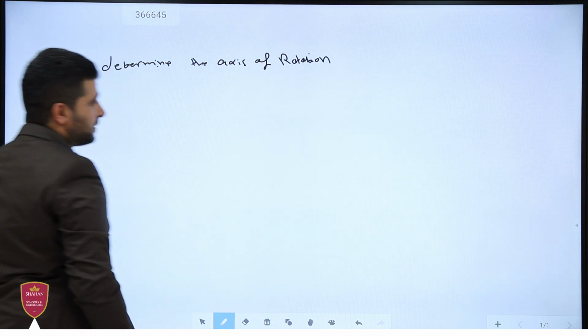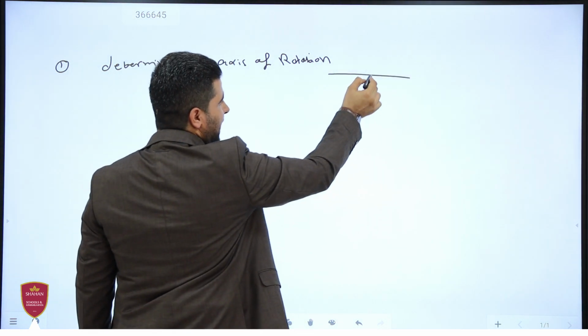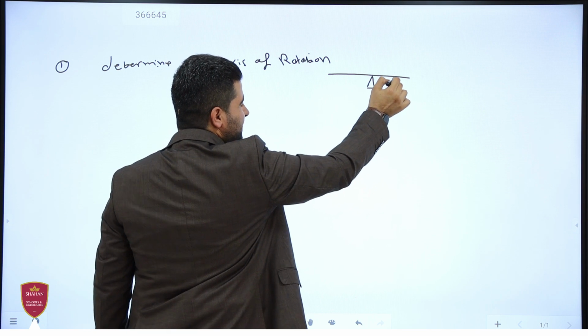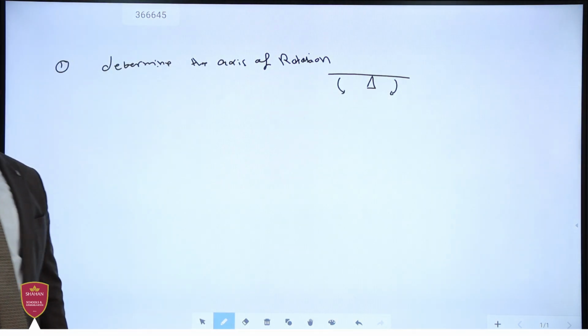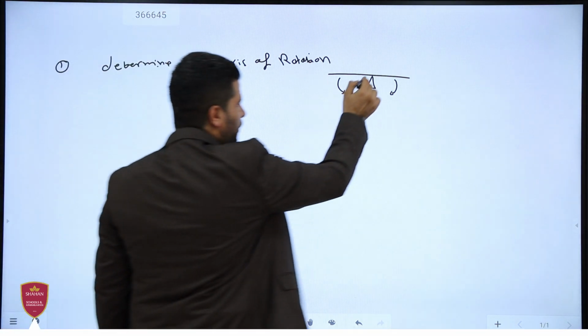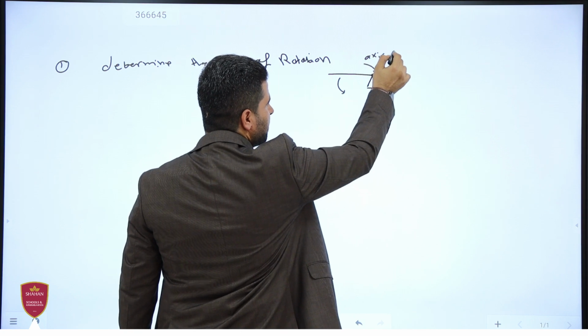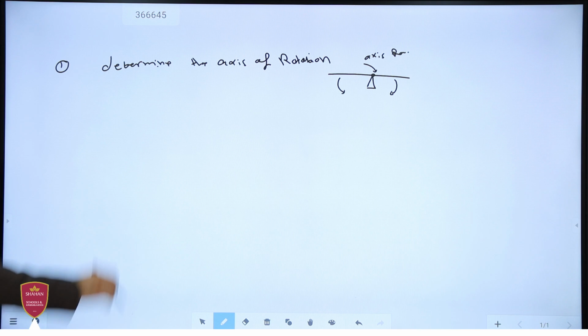For example, if you have a seesaw like this, and the pivot is there, this means that this seesaw rotates in this clockwise direction or counterclockwise direction, and this point is the axis of rotation. This is the first step.